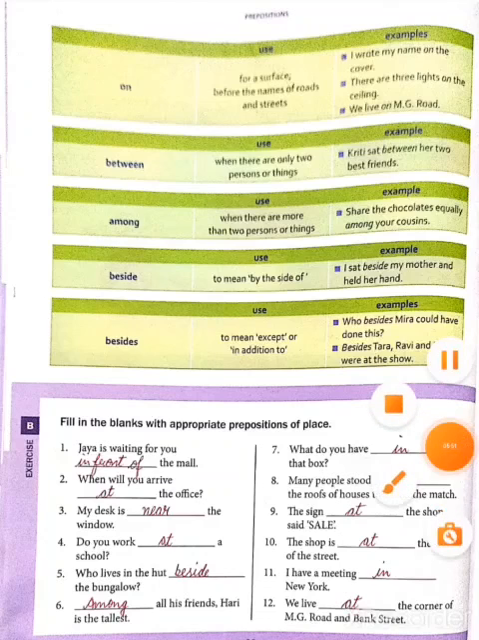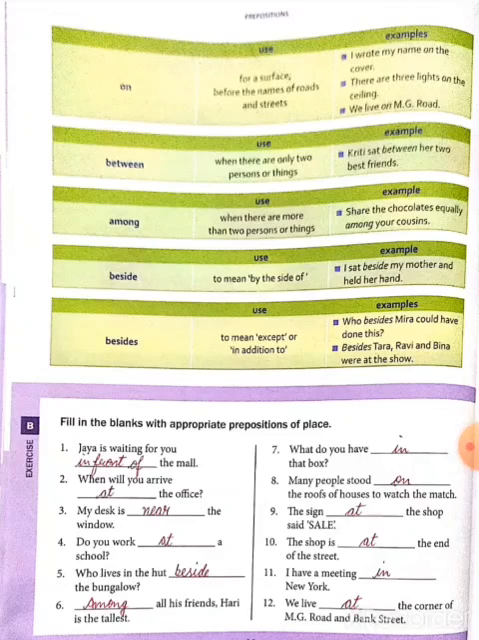Next example is, we live on MZ road. The preposition between is used when there are only two persons or things. Example: Kriti sat between her two best friends. And among is used when there are more than two persons or things. Example: share the chocolates equally among your cousins.